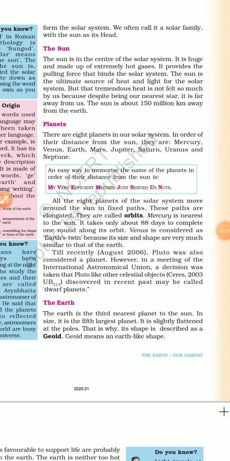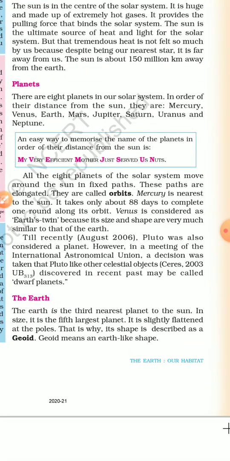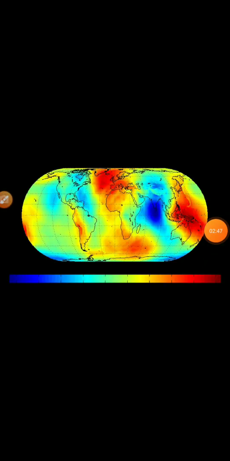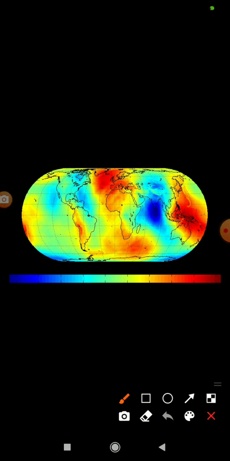Students, we have seen the picture of Earth many times. So, let's talk about the shape of the Earth. The Earth is slightly flattened at the poles. That is why its shape is described as a geoid. Geoid means an Earth-like shape. For example, students, in this picture, you can see that the shape of the Earth is flat at the poles. This shape of the Earth is called a geoid shape.